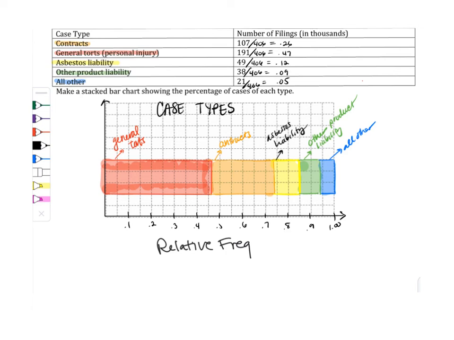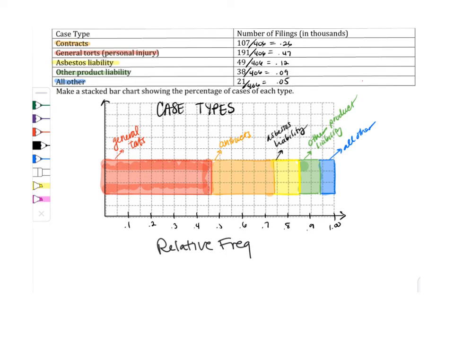So what we should notice in this graph is that there's only one axis, so we're using relative frequency. I used mine horizontally. You could also do it vertically, like I said. Another thing that needs to happen is you should label each bar or category or chunk. Remember that for a stacked bar chart, this is similar to a pie chart where 100% of the data is accounted for in the bar.